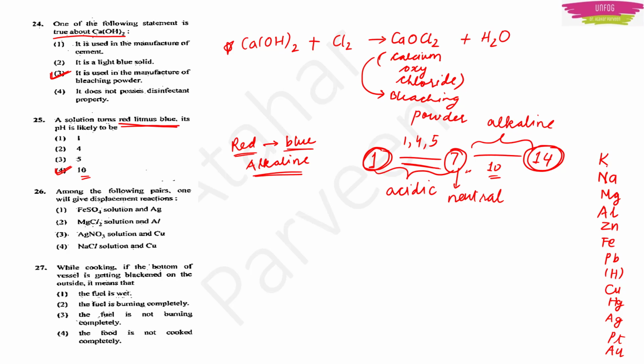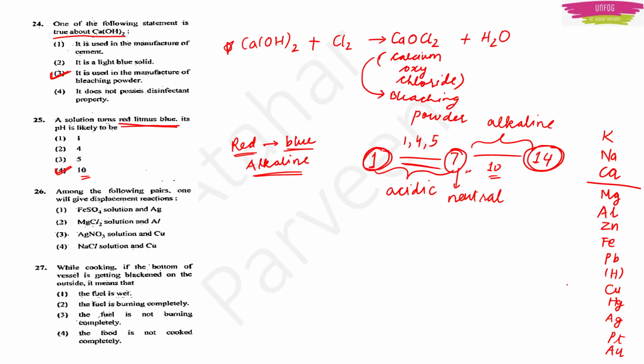Now let's make a margin. Oh, we forgot calcium here. Calcium comes below potassium and sodium. So we have potassium, sodium and calcium.